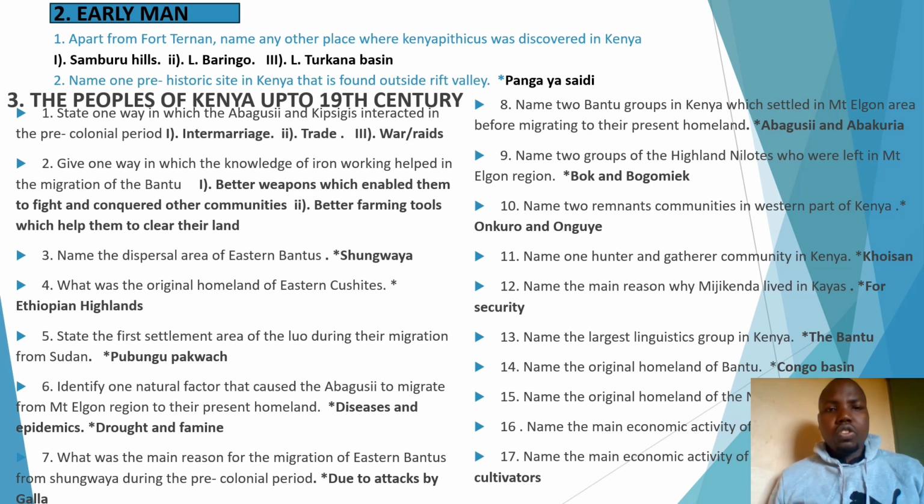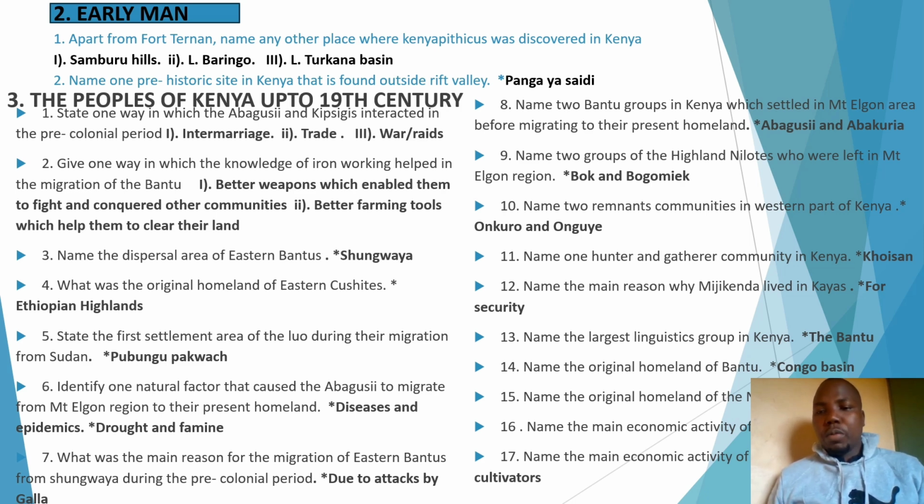Now, question 2. Give one way in which the knowledge of iron working helped in the migration of the Bantus. Remember, the Bantus had the knowledge of iron working. They were the ones who knew how to make iron tools, iron weapons, and all that. Now, how did that knowledge help them as far as migration is concerned?